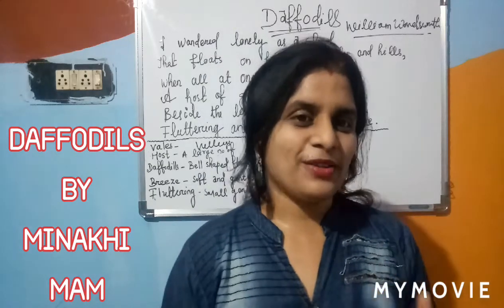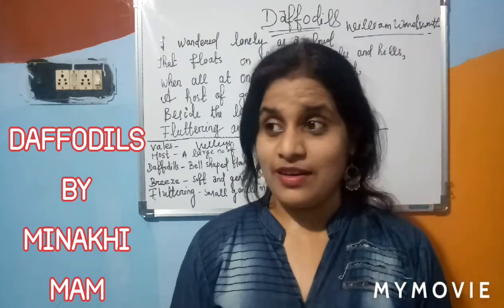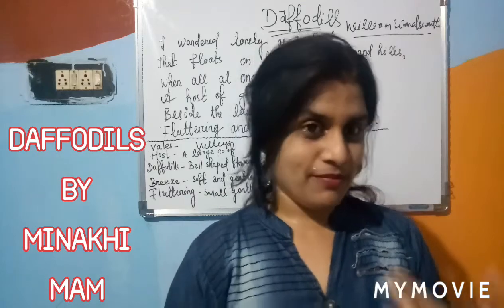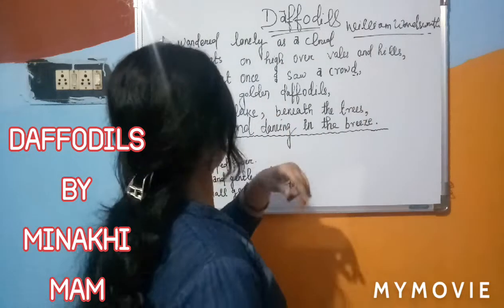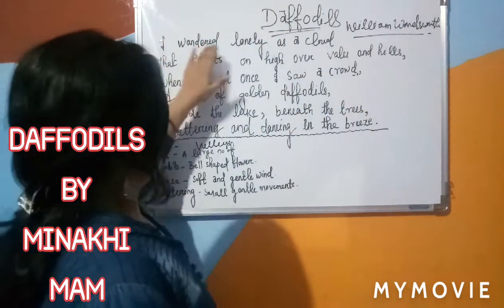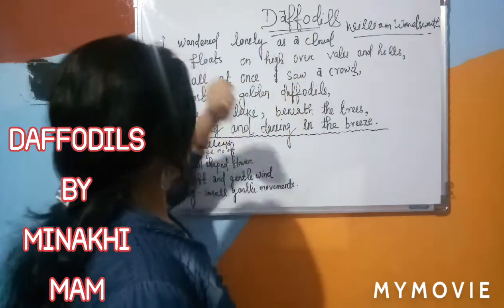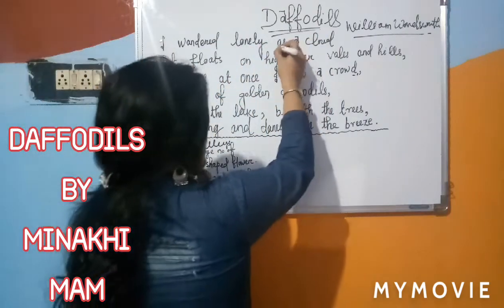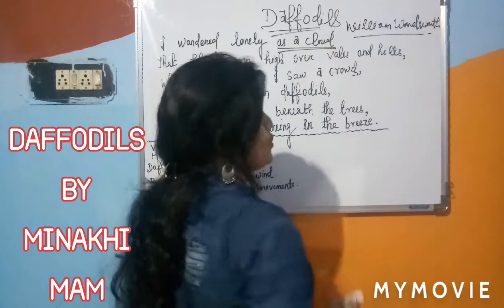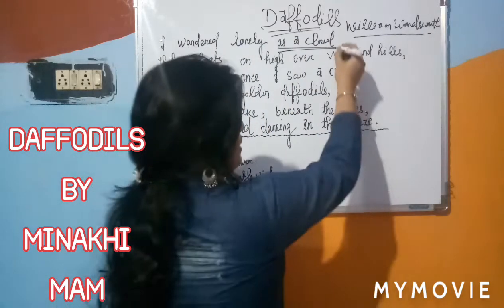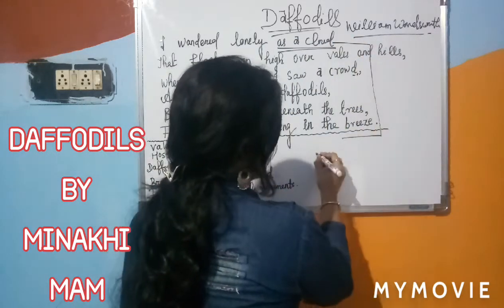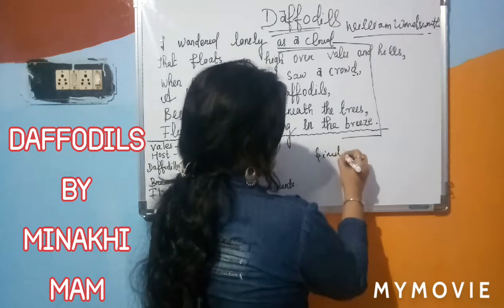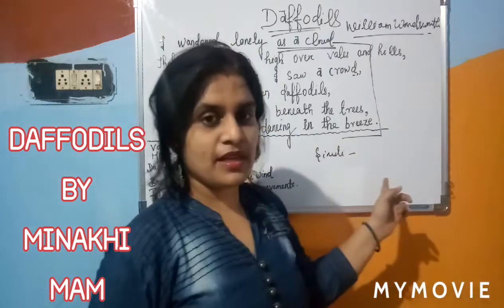Let us discuss the most beautiful poem, Daffodils. See, I wander lonely as a cloud. Here the poet is using the critical term simile. What is the meaning of simile?